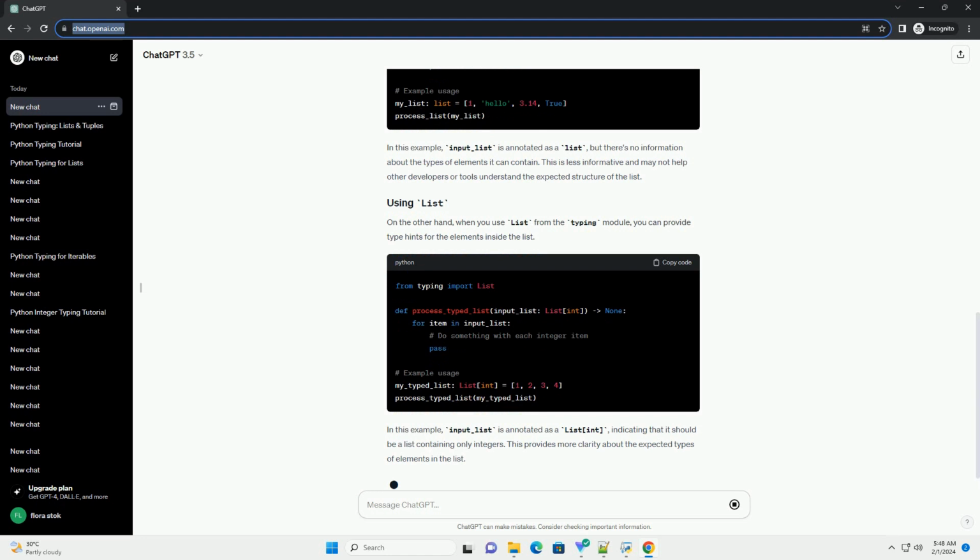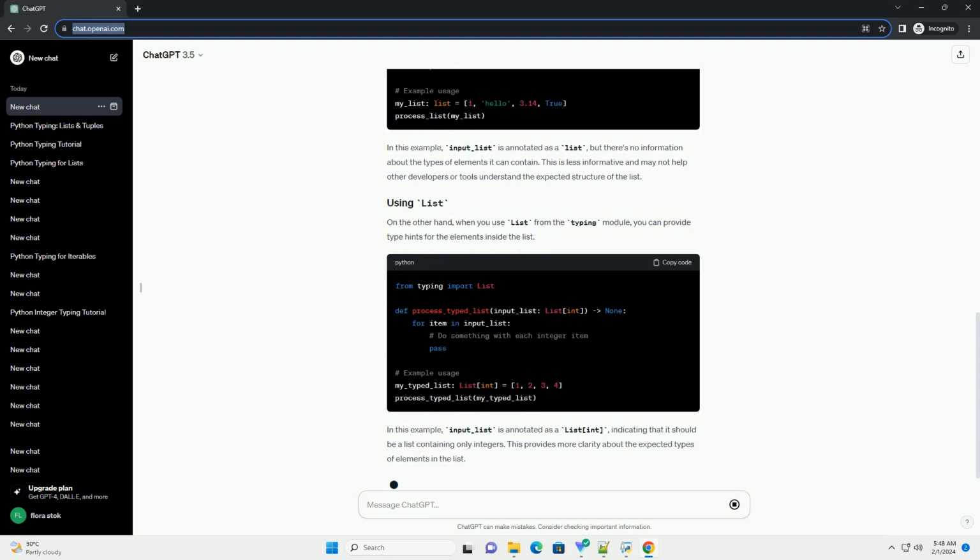Before diving into the specifics of list and List, let's briefly review basic type hints. In the above examples, we are using type hints to indicate the expected type of a variable and the types of function parameters and return values. When you use list in type hints, you are indicating that the variable should be of the generic list type.